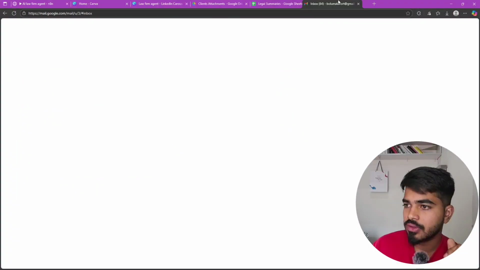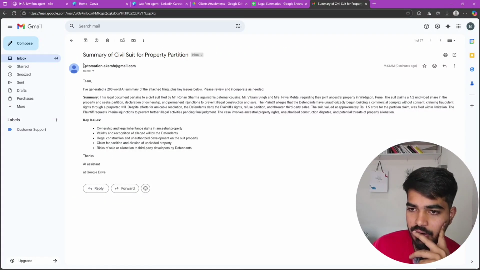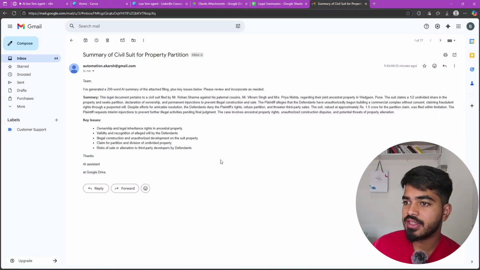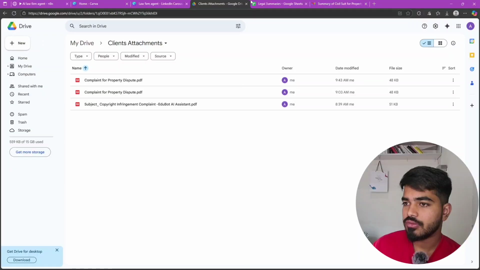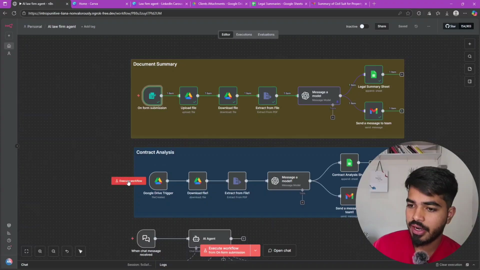And also you can see the mail has been sent to your team with the 200 word summary and the key issues. Everything is done within seconds. You get the client PDF within seconds, and you get all the data from that PDF.